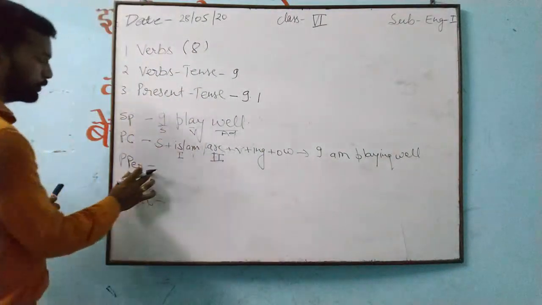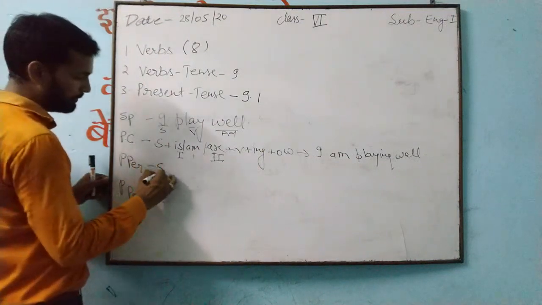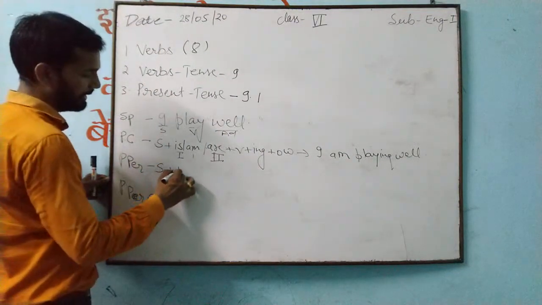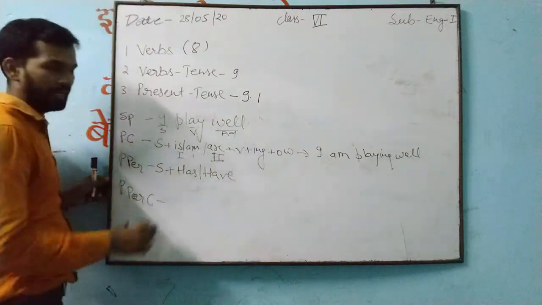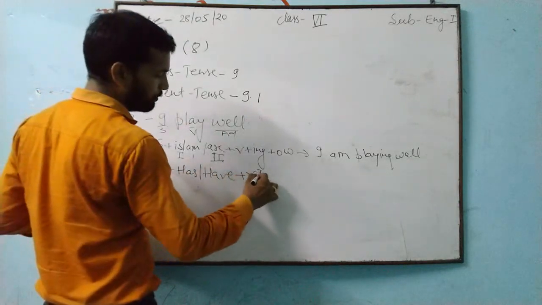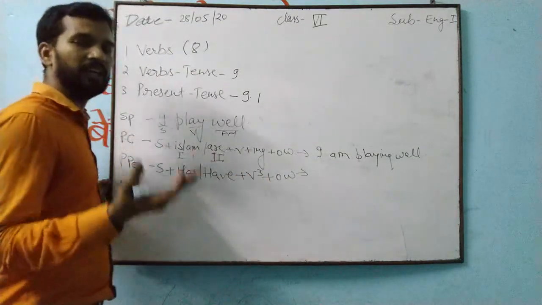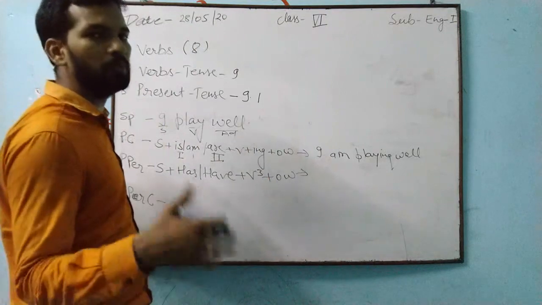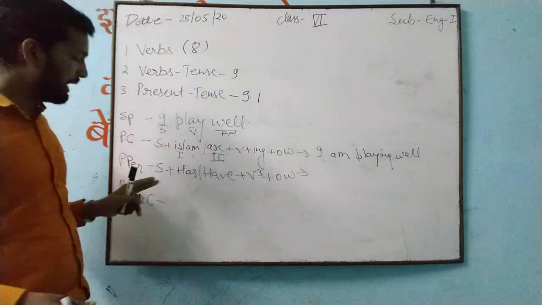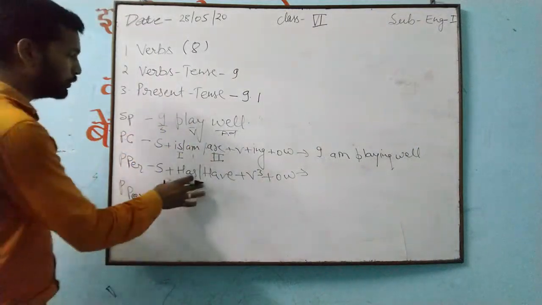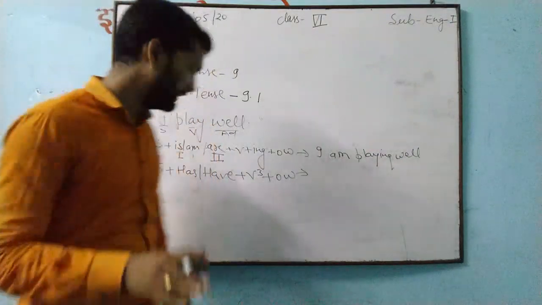In the same way, suppose that you are getting present perfect. In present perfect, first of all the subject, and you will write has or have plus the third form of the verb plus the other word. The other word can be an object, a complement, a phrase, or anything. This is known as the structure of a sentence.